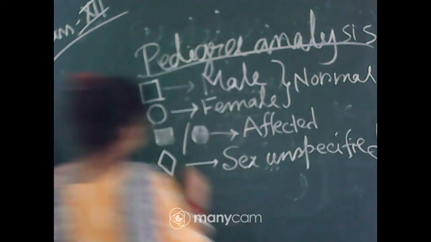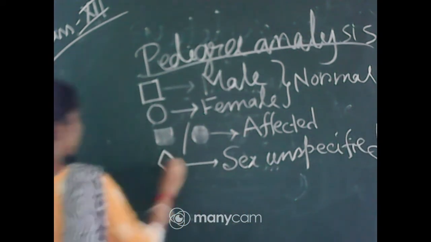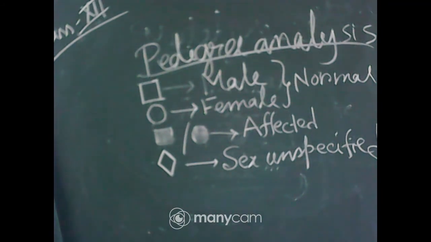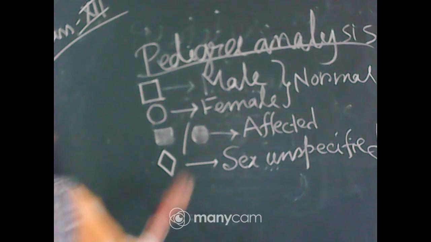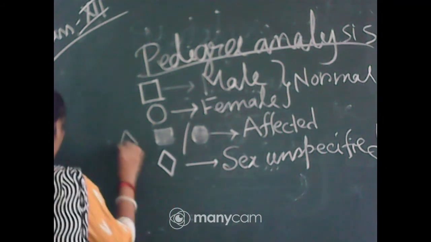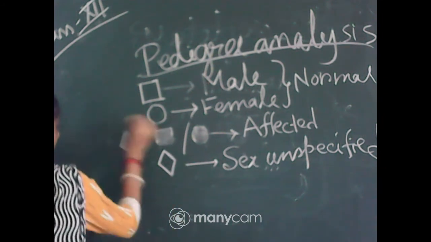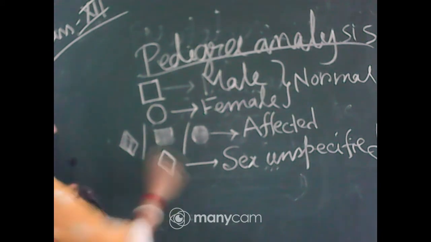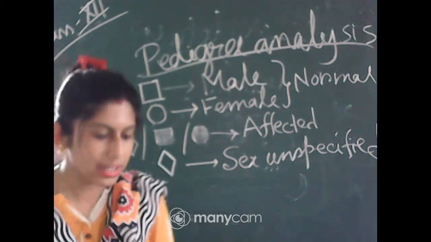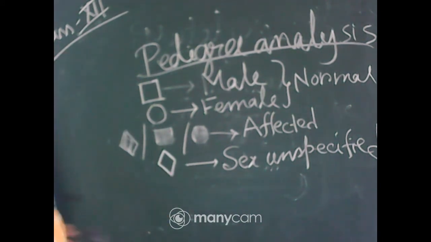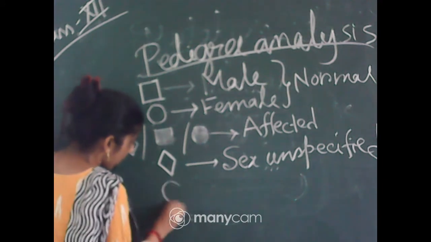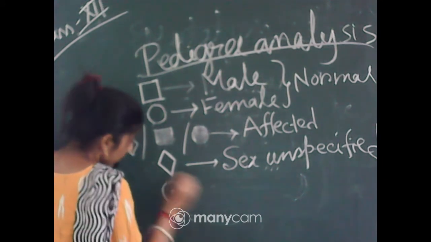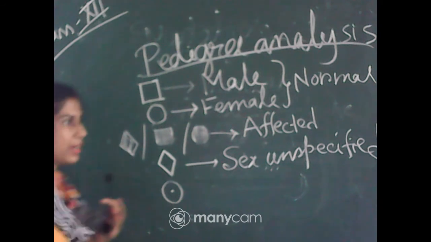This indicates that the sex of the child is not specified. Okay, now in that case we can write down that one also, that means affected, sex unspecified child. Okay, now if I draw like that, that means carrier female.